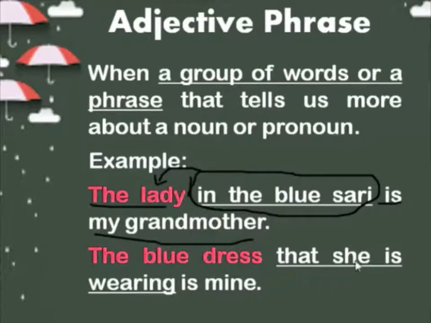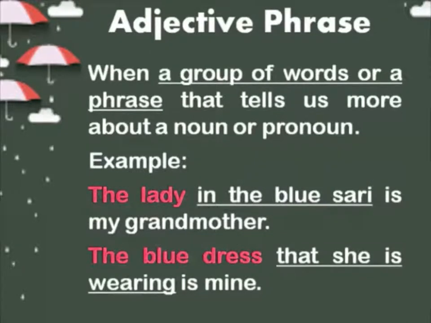So instead of one single word, we are using a group of words which form a phrase. So this is called an adjective phrase, because we are using a phrase instead of an adjective to describe the noun. The lady in the blue saree is a noun phrase because here it is more than one word, so it is a phrase. The lady in the blue saree is my grandmother. Same way, the blue dress is mine. It makes complete sense.